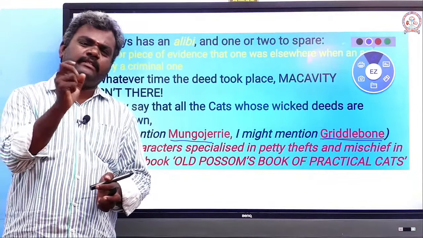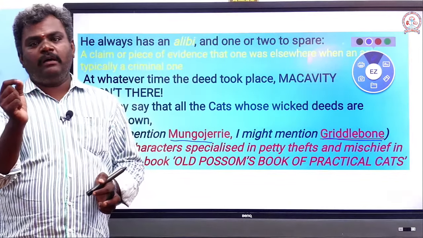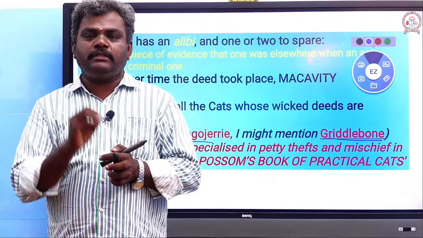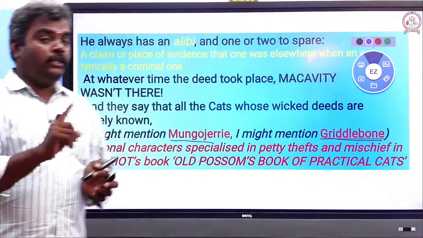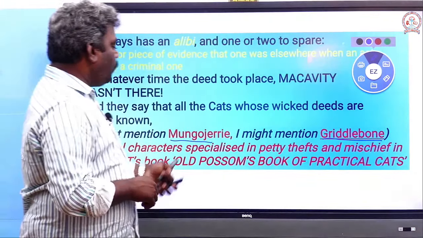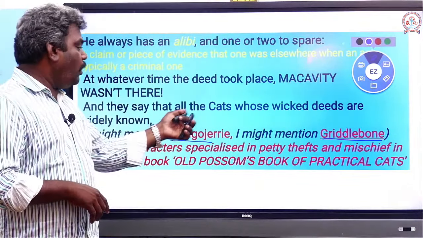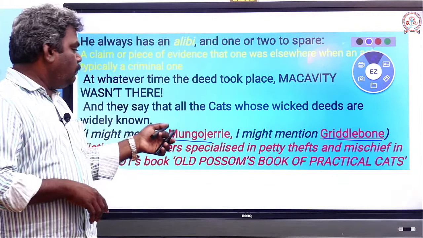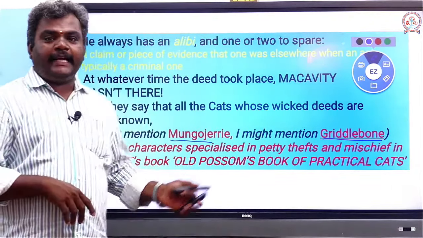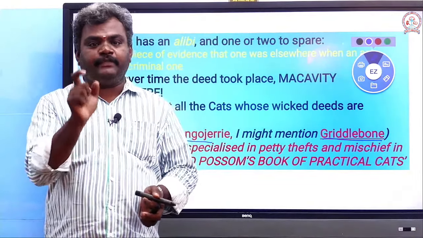Petty means very, very small problems and stolen things, but not like Macavity. So all the cats refer to Mungo Jerry and Griddlebone, who are characterized by small petty thefts.